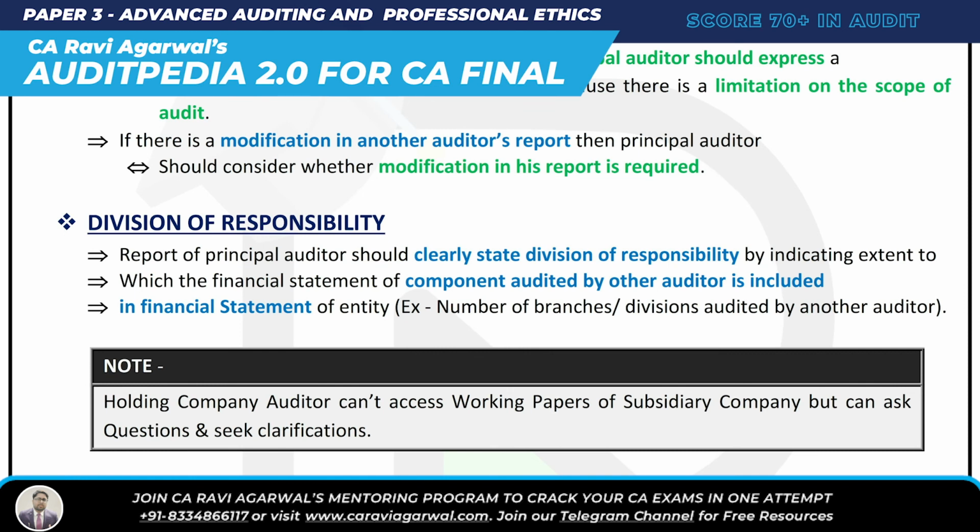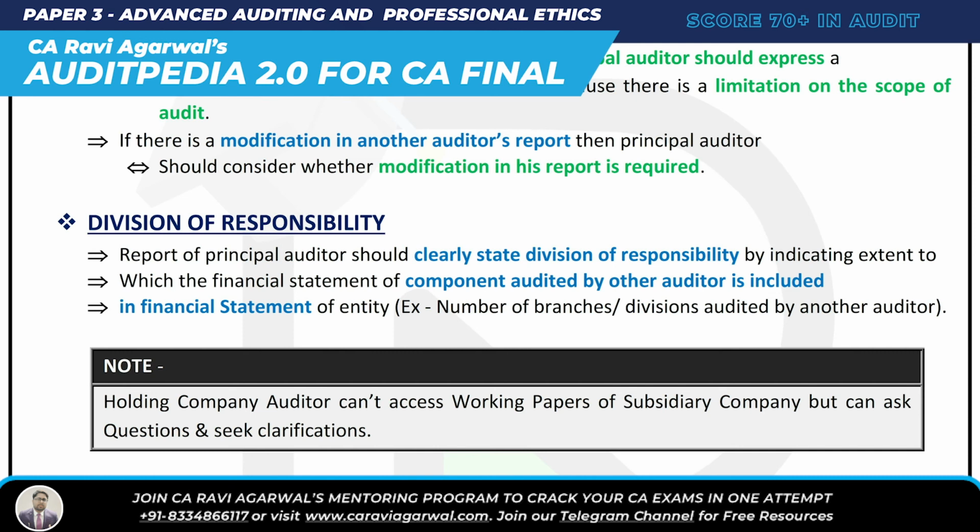Okay, so division of responsibility. I will simply say whose audit, that is, the principal audit, has been done. I'll say that for my part, this is all I have done. See, let's read it. The principal auditor should clearly state the division of responsibility. I'll clearly state the division of my responsibility. That is, my responsibility is to do the audit of my part and not the component part.